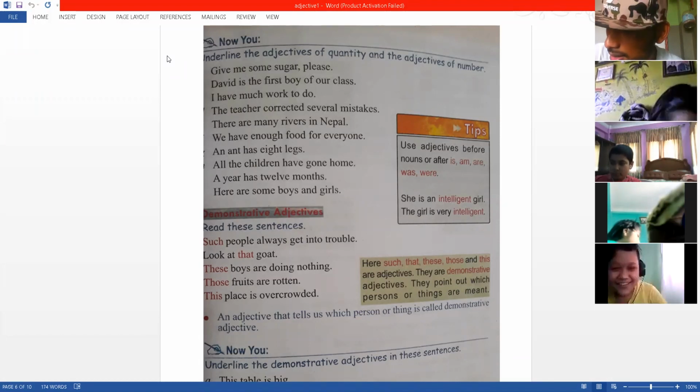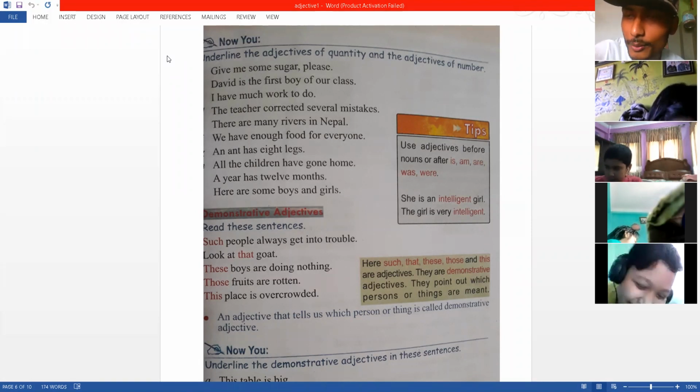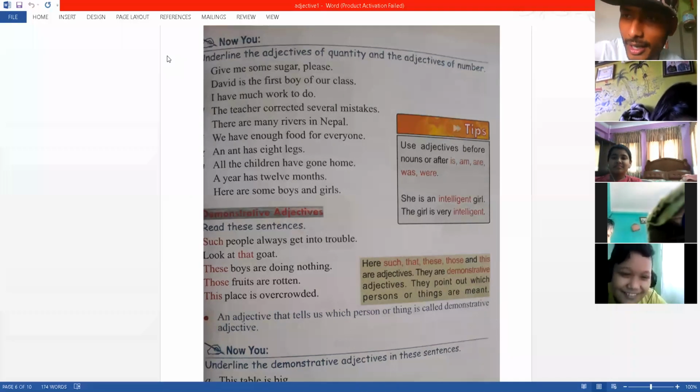Yes. Quantity or number? Which one? Sugar. Sugar is a noun. We are not talking about the quantity of a noun. We are talking about the adjective. So we are talking about some. Sugar is a noun, and we are not talking about sugar here. We are talking about some.